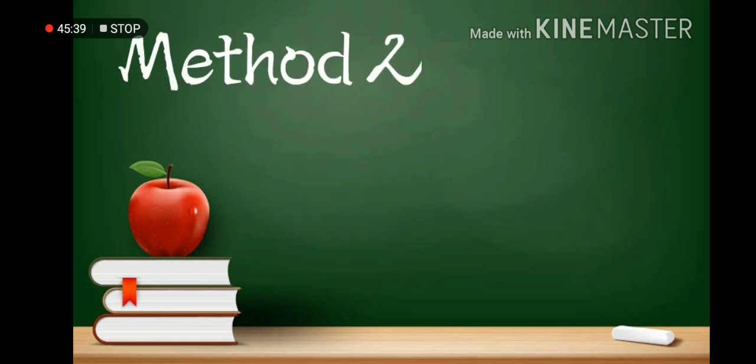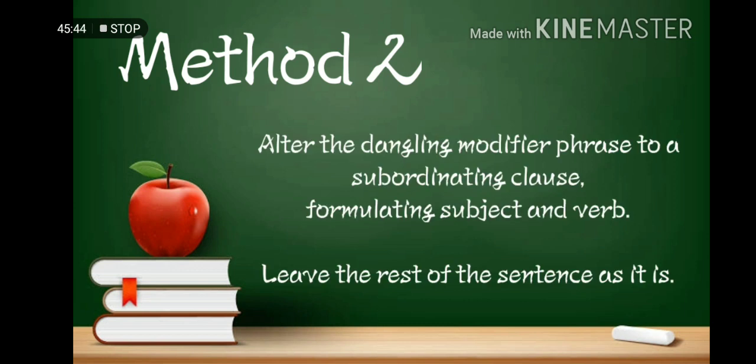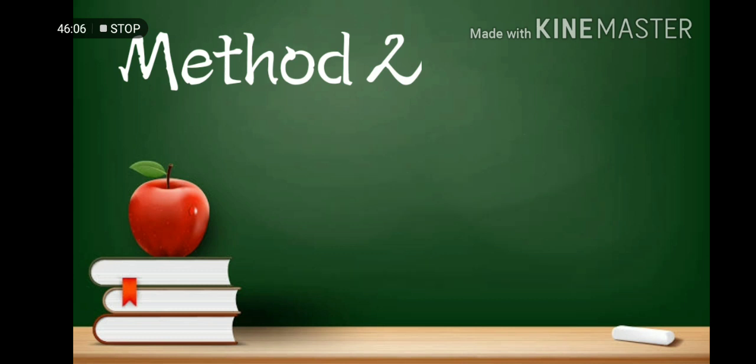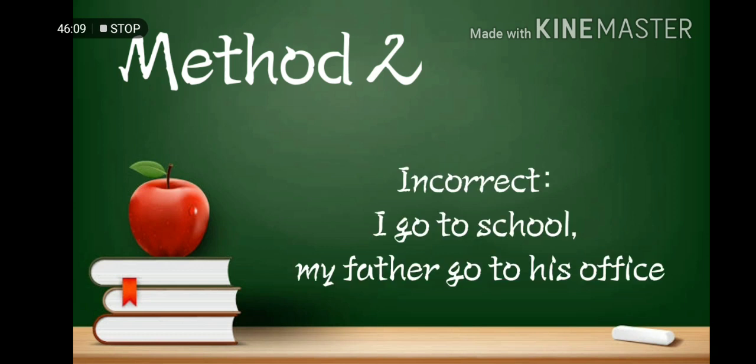Method 2. Alter the dangling modifier phrase to a subordinating clause, formulating subject and verb. Second, leave the rest of the sentence as it is, meaning do not touch or distort any part of the sentence except the dangling modifier. For example, I go to school, my father goes to his office.